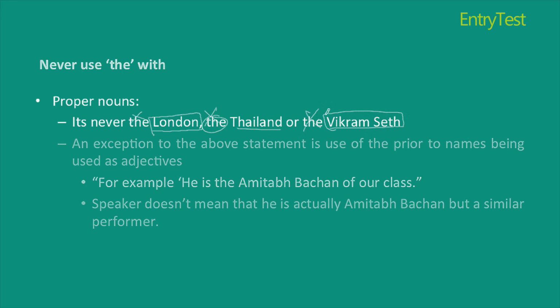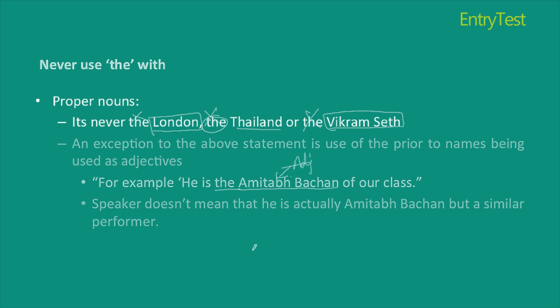But there is an exception to the given rule. The exception states that if you're using a name as an adjective, you can use the in front of this name. For example, in this sentence, I said he is the Amitabh Bachchan of our class. Although Amitabh Bachchan is a proper name, a name of a person, it is being used as an adjective.